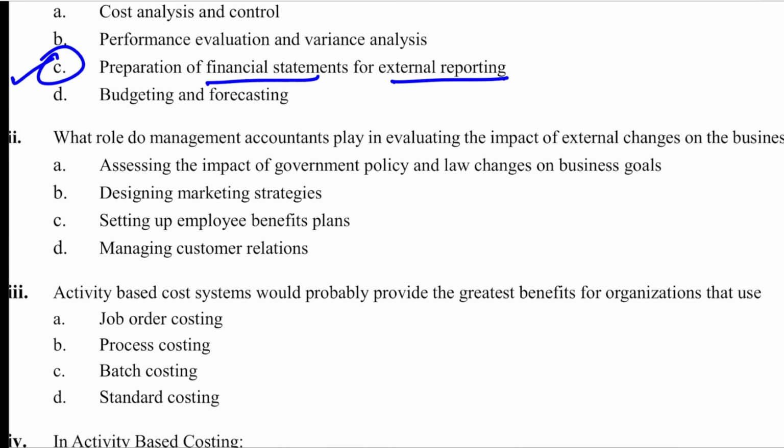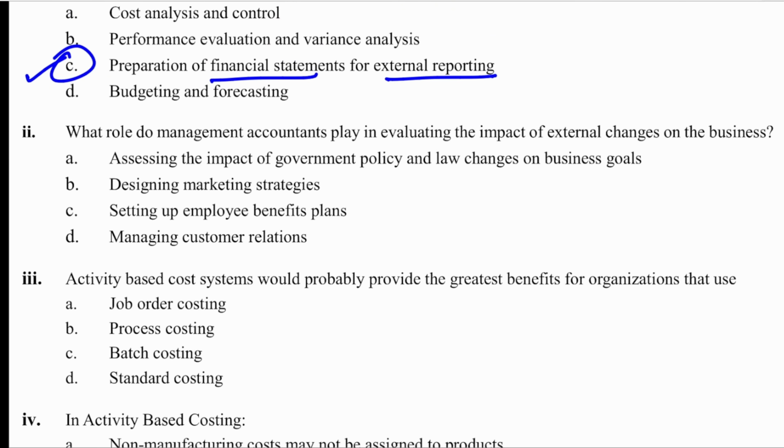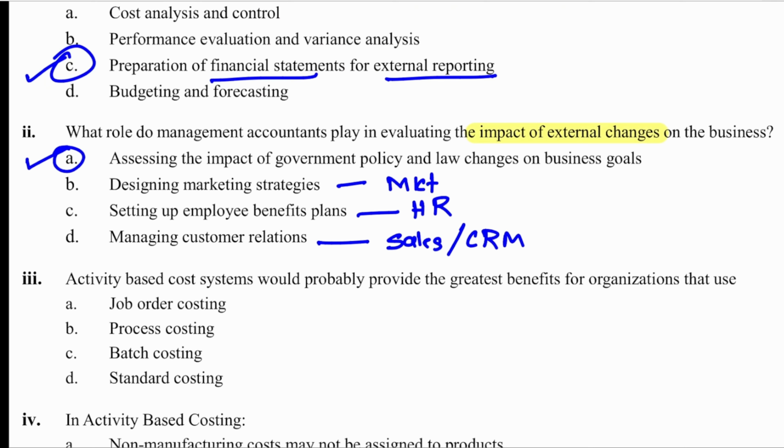Second one. What role do management accountants play in evaluating the impact of external changes on the business? Impact of external changes. So correct option is A. Designing marketing strategies done by marketing department. Employee benefit is done by HR. Managing customer relationship is done by sales or customer relationship manager. So these are all eliminated. Correct answer is A.